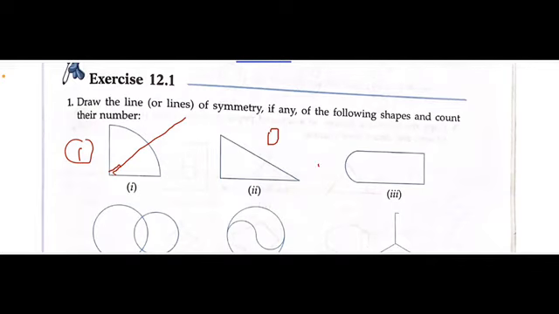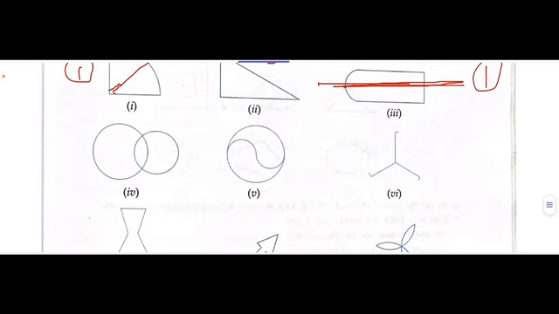In this shape you are going to draw it from the center. Fine. So there is only one line of symmetry in the third shape. Then in the fourth one also you can draw a line from the center. So there is only one line of symmetry.